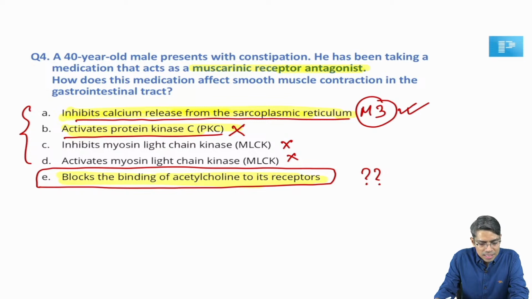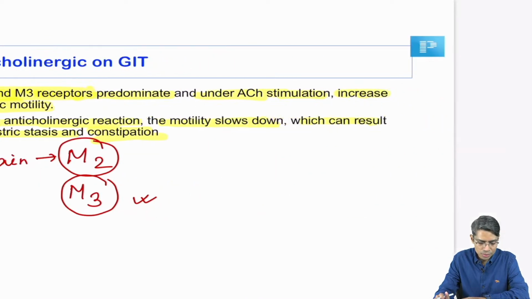Decreased muscle contraction, yes, Dr. Roy, that's why I was telling that option A can also be a correct answer if this last option is not given. That's why we are discussing this whole thing, right? So please remember, M2 is the main receptor which is causing constipation here. That's why we are not choosing option A as the correct answer here. But if option E is not given, then A can be your correct answer. Okay, got it, fine. Chalo. Next question we are going.